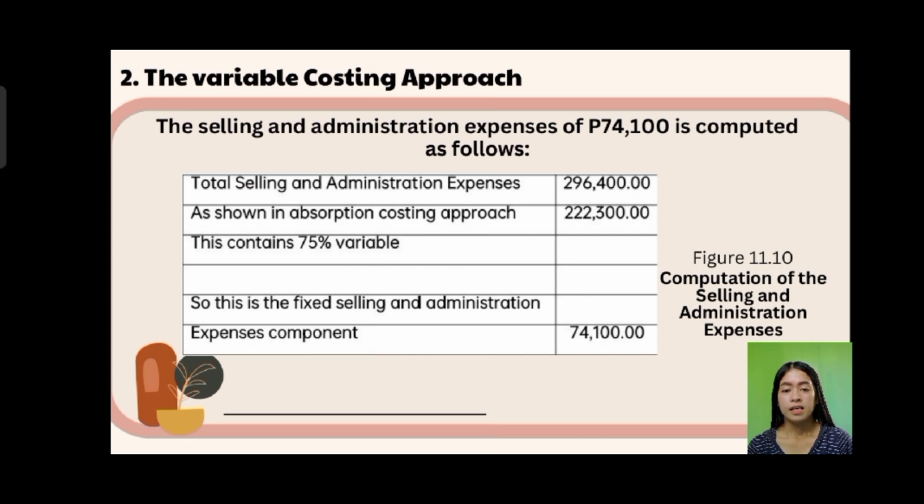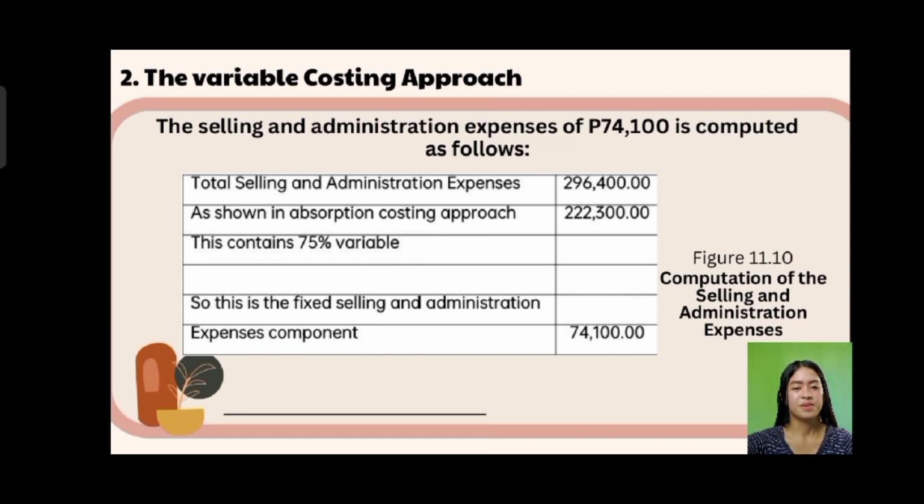Of this, 75% is fixed: 75% of 296,400 is 222,300. This is the fixed selling and administration. To get the variable expenses component, you subtract it from 296,400. 296,400 minus 222,300 is a total of 74,100.